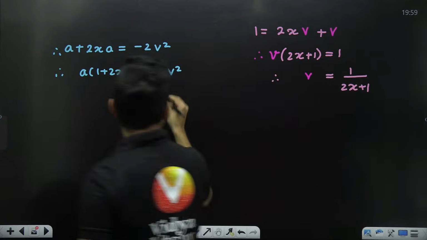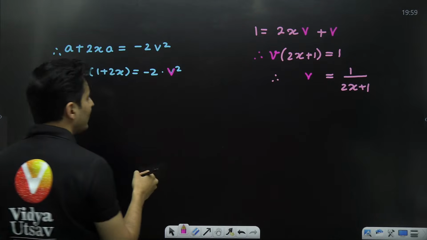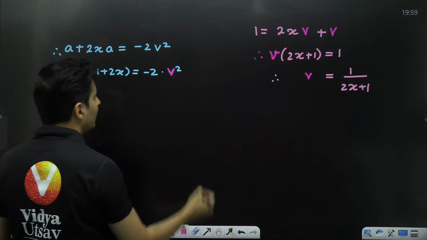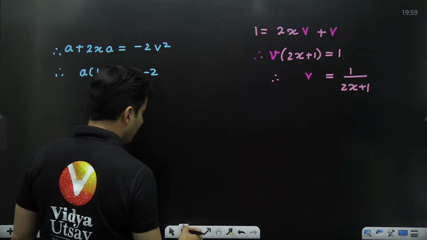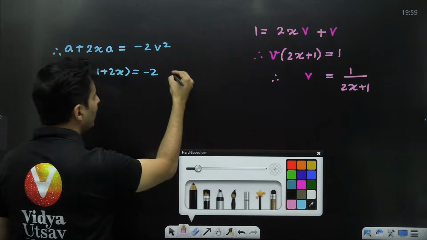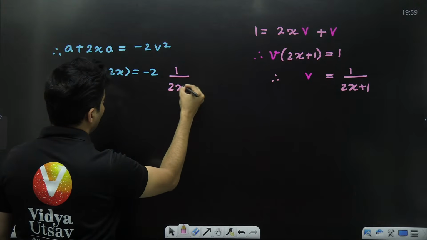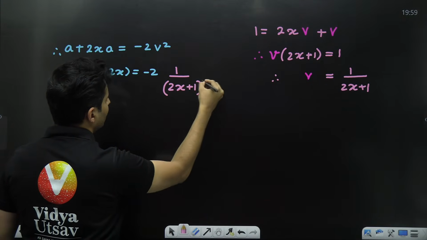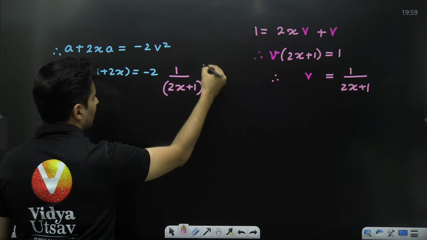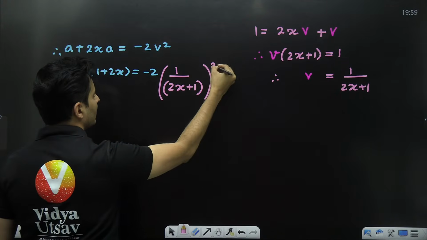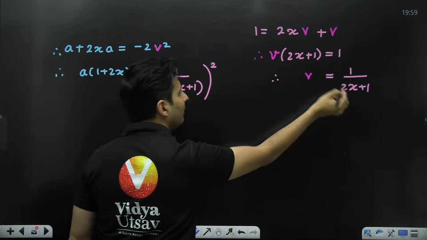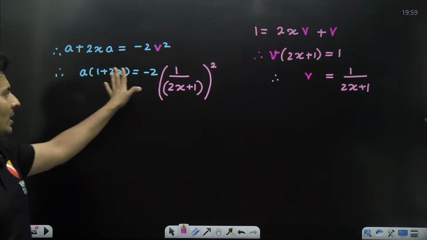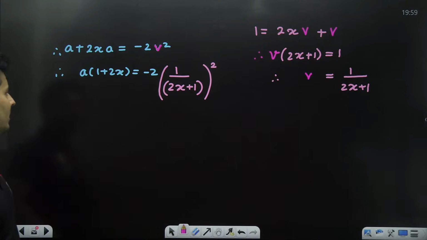How about substituting that velocity over here? So it will be nothing but your 1 by 2x plus 1, the whole square. This whole thing, the square. I've just substituted the value of velocity from here. I hope this is absolutely clear.